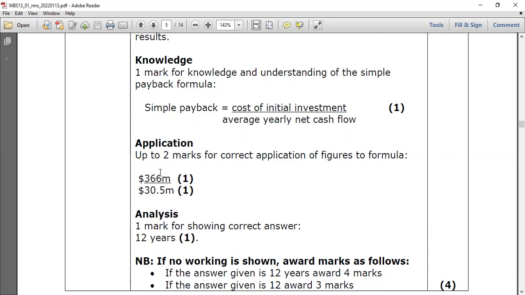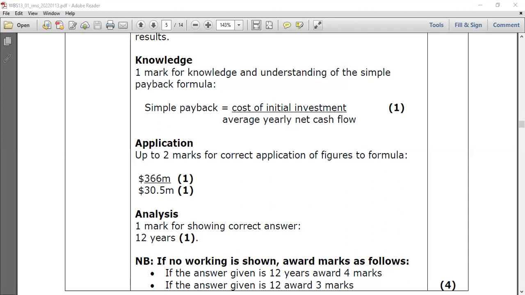This should be how much? The cost of initial investment, 366 million, divided by 30.5 million, the average yearly net cash flow. And 366 divided by 30.5 comes out equally, without decimals, to 12 years. The answer is 12 years. So let's see how we reach this answer.